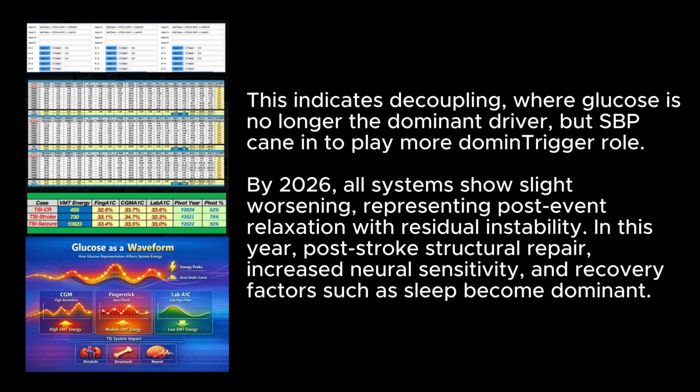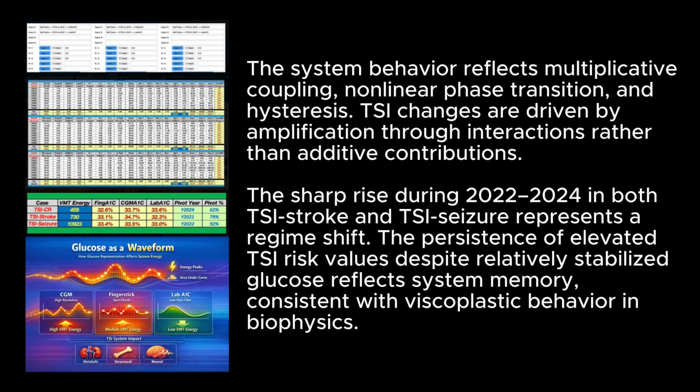By 2026, all systems show slight worsening, representing post-event relaxation with residual instability. This year, post-stroke structural repair, increased neural sensitivity, and recovery factors such as sleep become dominant. The system behavior reflects multiplicative coupling, nonlinear phase transition, and hysteresis. TSI changes are driven by amplification through interactions rather than additive contributions. The sharp rise during 2020 to 2024 in both TSI stroke and TSI seizure represents a regime shift. The persistence of elevated TSI risk values despite relatively stabilized glucose reflects system memory, consistent with viscoplastic behavior and biophysics.